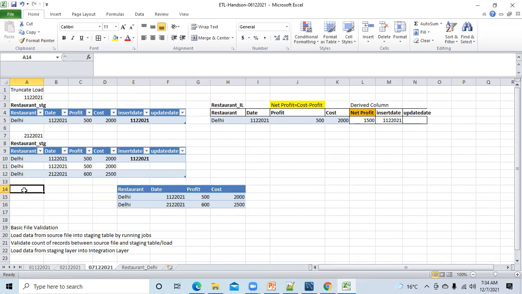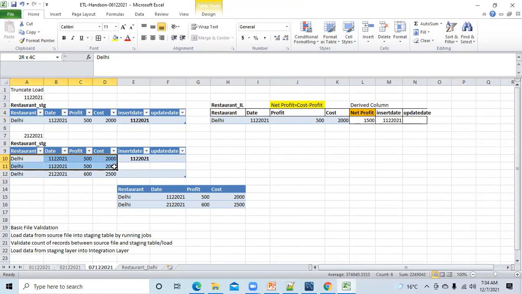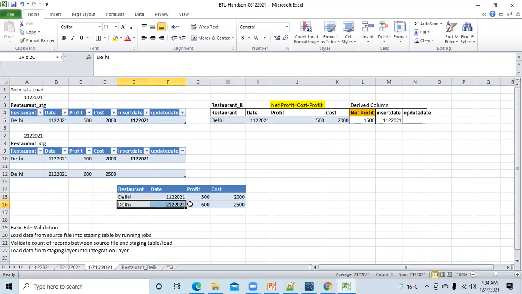Duplicates are there. For 1st December, we have two records. So you have to take care of this as well, that duplicates do not come. The developer has to do coding in such a way that even if the same record comes again, it should not be inserted, so you should not get a duplicate record here. The code will see that this particular record is already present, so it will not insert this data. This is the new record, so now you will get only this record into this table.